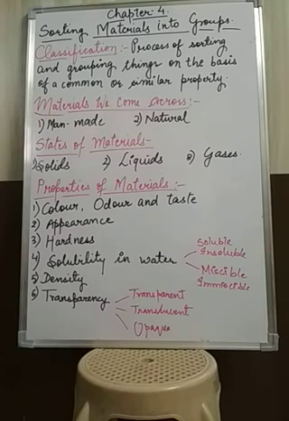Okay, next is solubility of liquids. For liquids we'll use miscible and immiscible. So those liquids which can be dissolved in water are known as miscible liquids, and the liquids which cannot be dissolved in water are known as immiscible liquids. Okay, same with the gases also. If you take an example of a gas which can be soluble in water or not, then for the gases also you will use miscible and immiscible, because liquids and gases come under the fluids category, FLUIDS, fluids category.